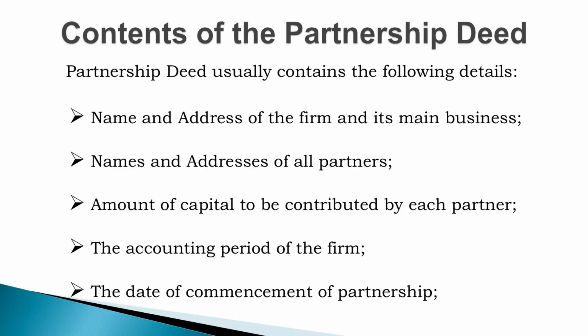So, what are the contents of the partnership deed? Let me say about the contents. It includes the name and address of the firm and its main objectives, names and addresses of all partners, the amount of capital to be contributed by each partner, and the accounting period of the firm, from which date it will start and on which date it will end. It may be from January 1st to December 31st, or April 1st to March 31st. Also the date of commencement of the business.